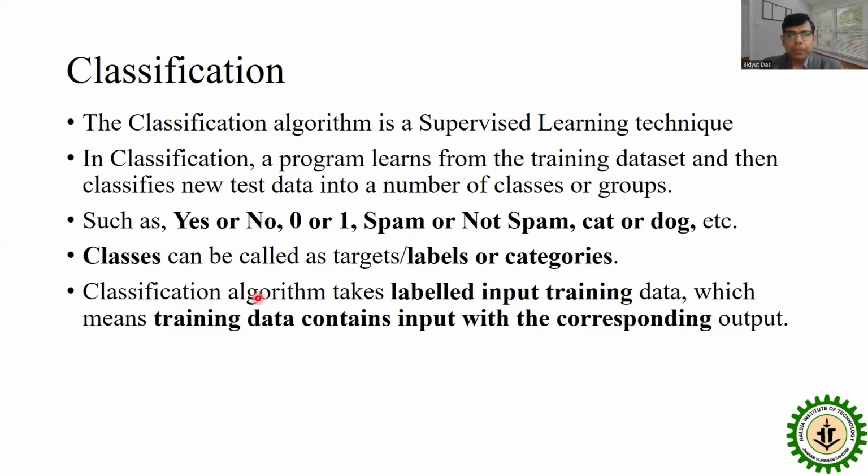Now the classification. The supervised machine learning is of two types. One is classification, another is regression. A classification algorithm is a supervised machine learning algorithm, and the examples are yes and no, 0 and 1, spam, not spam, the cat and dog. That is basically classification between several categories or several labels, or you can say several classes. The labeled input data or training data contains input with the corresponding output.